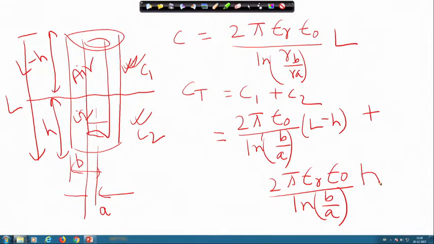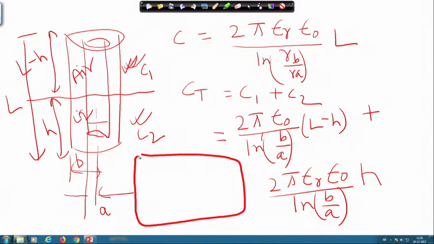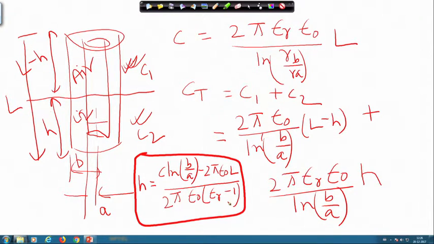So, if you now simplify this, you will get the equation that you wrote for the H versus C. That means the equation is H equal to C ln b by a minus 2 pi epsilon 0 L, divided by 2 pi epsilon 0 times epsilon r minus 1.